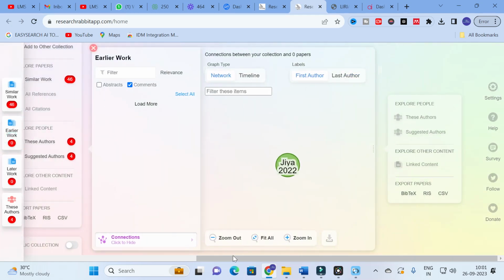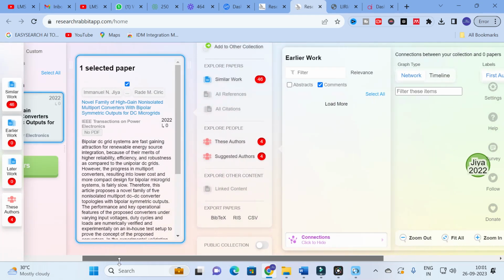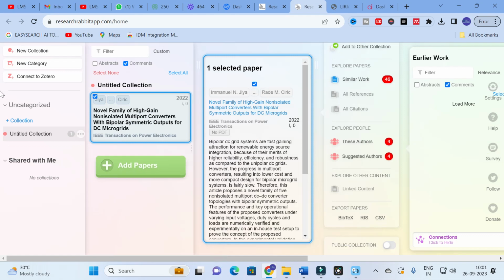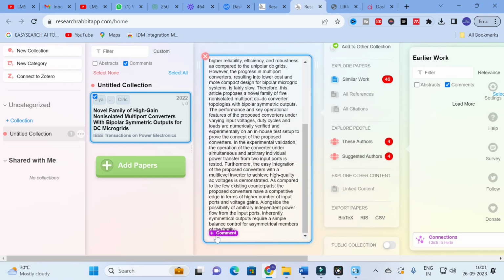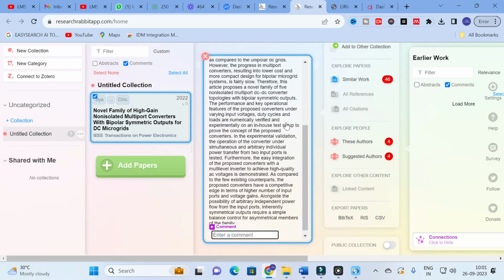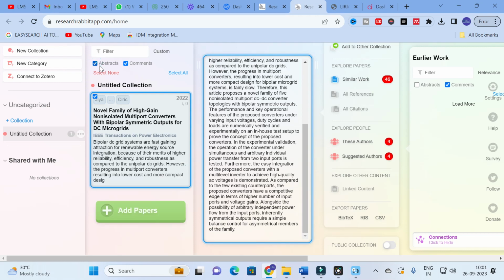Okay, next moving on to the next thing. Here you can see this is the main page you have. Here you can make a comment for that particular paper, for example, if you have valid points or you have to make a comment on a paper, you can make a comment on the paper also. Here this is the abstract for the paper. Like that you can search many papers and add them to your profile.